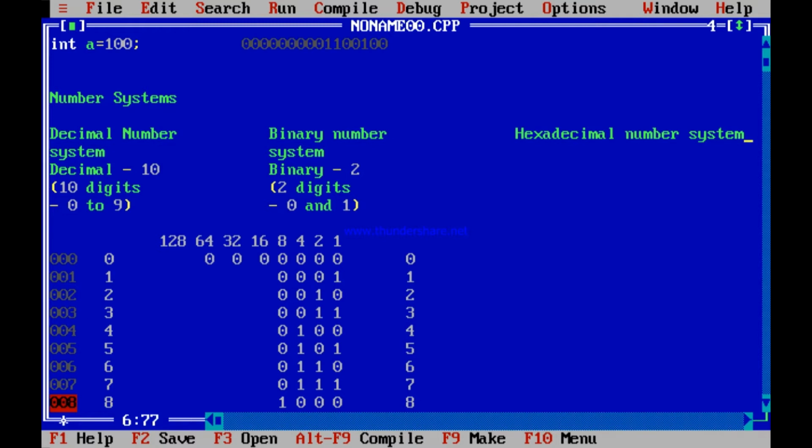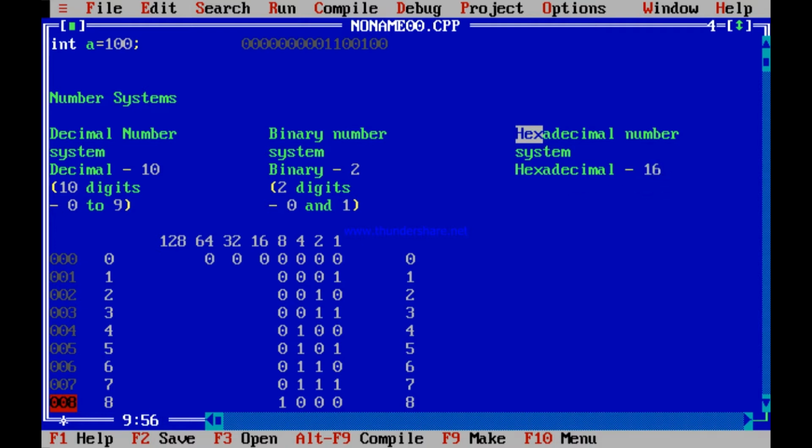See, hex means 16, like binary, bi means 2. Decimal, dec means 10. Hexadecimal number system, hex means 16.